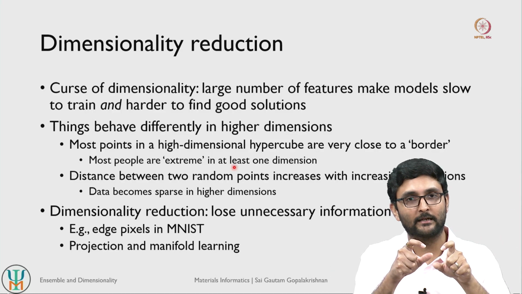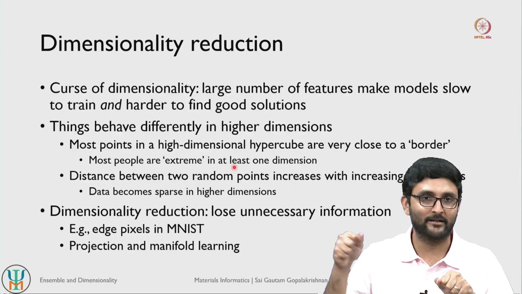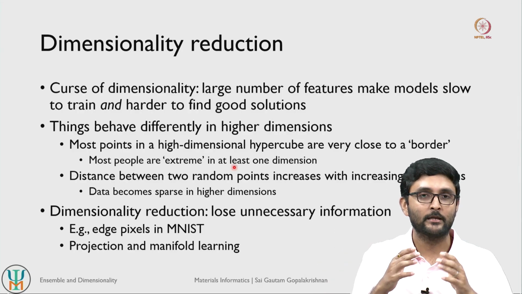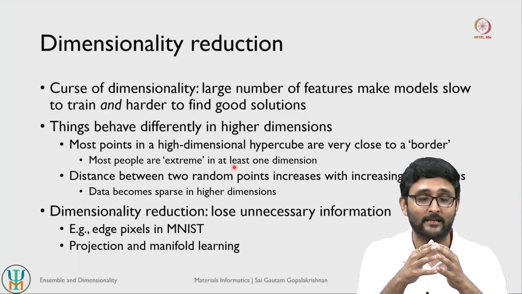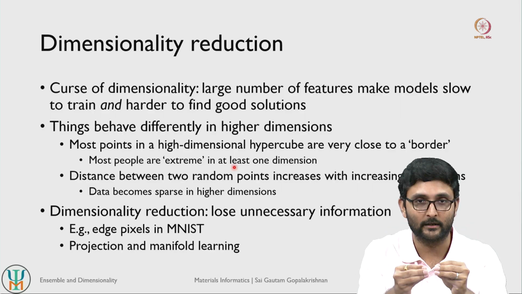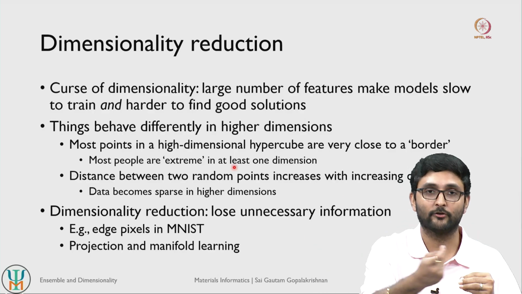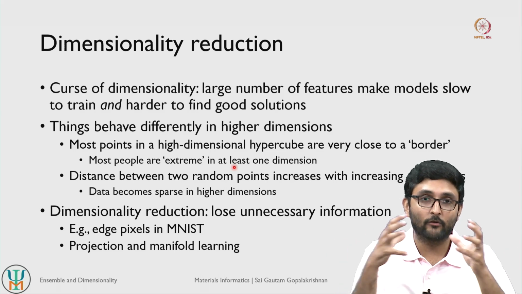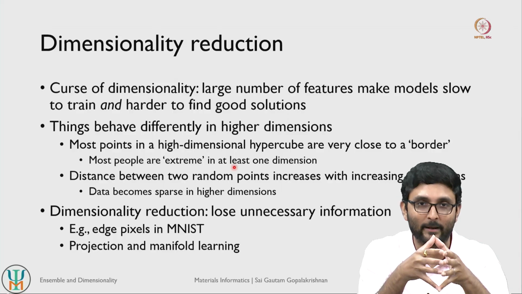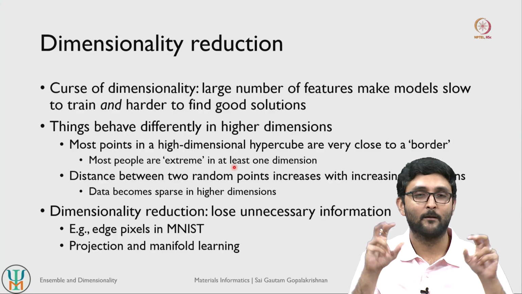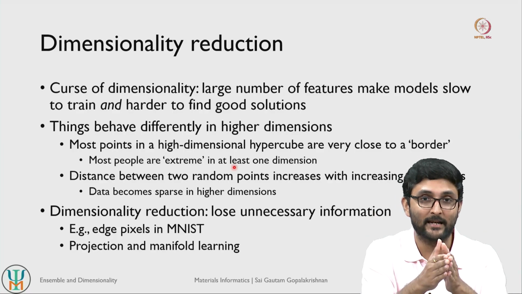So if you create more and more dimensions of classifying people, you will see that the number of people that fall under each subset of classifications is actually fewer and fewer. So the more classifications you do, the fewer the number of people that actually fit into one specific domain. Or in other words, most people become very extreme.